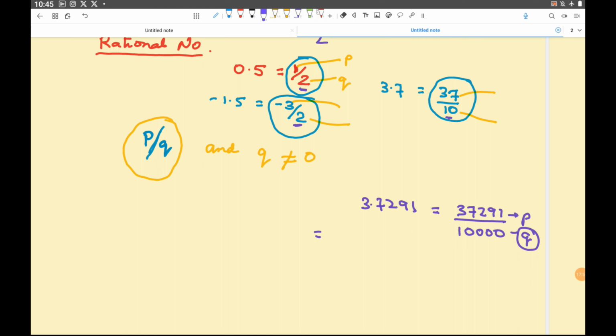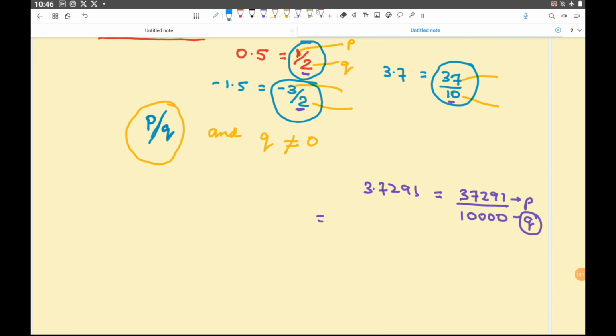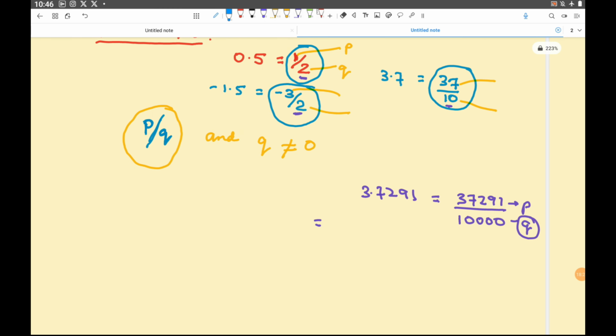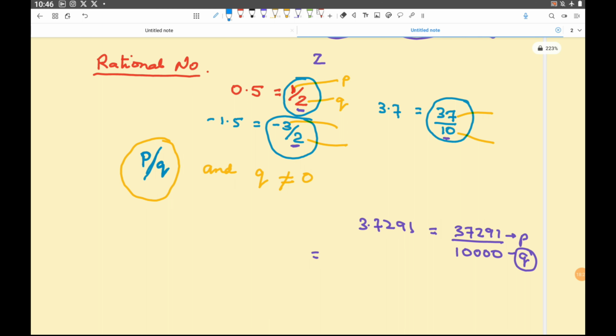Now I have one question for you all. Why I am saying that Q should not be equal to 0? Why it is so? And what will happen if Q is equal to 0? So let us discuss this so that your concepts are clear. Okay, and then again we will fall back to our rational number.